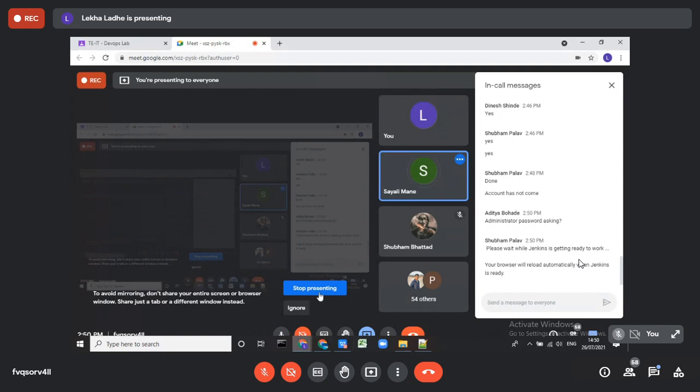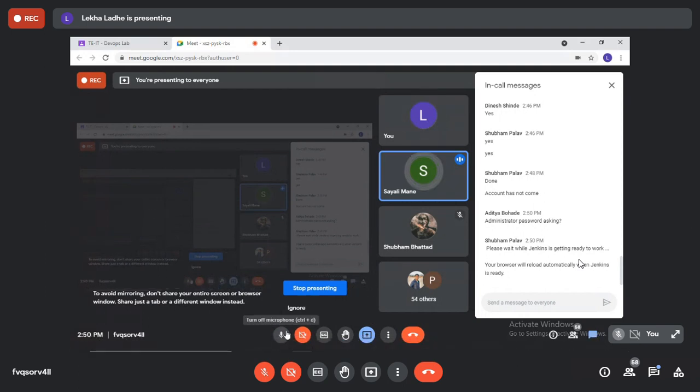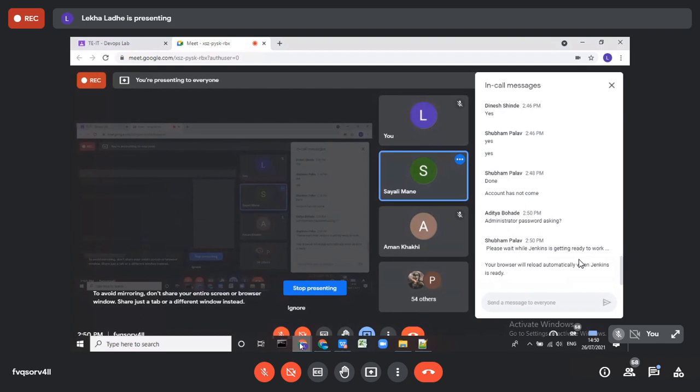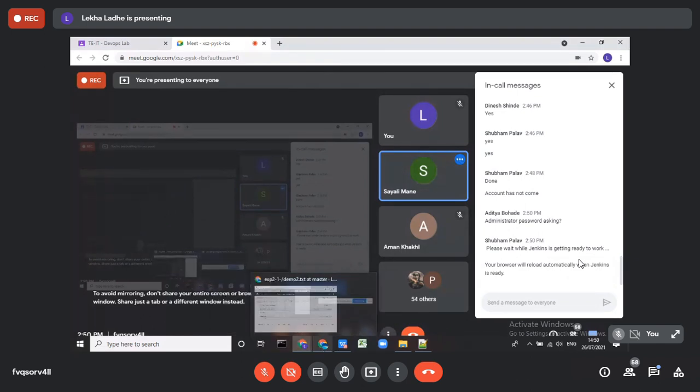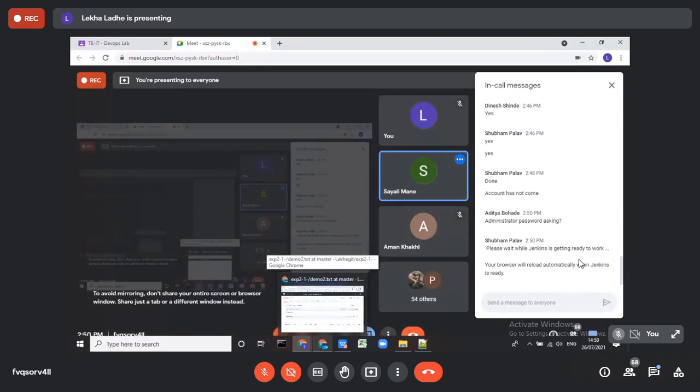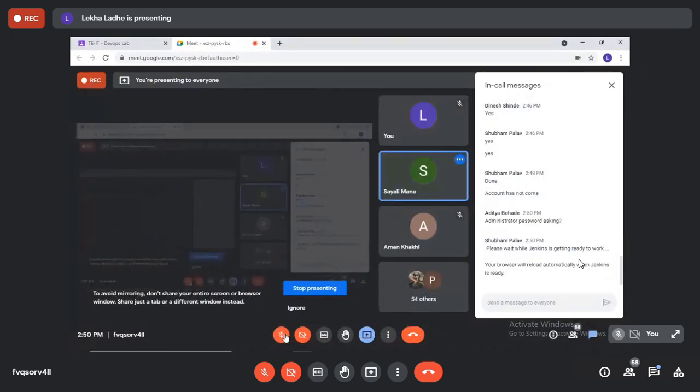It is not showing any. Acha, just wait a minute. Can you go to it? It's opening a new Microsoft browser. Yeah, new browser. See the. Just check.